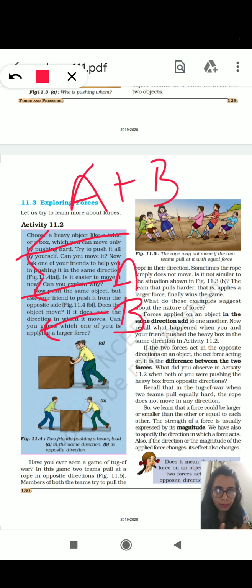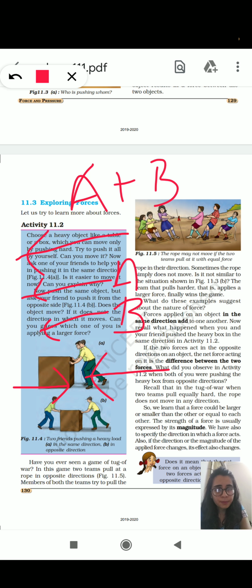Then in second image we have seen man 1 was applying force in this direction and man 2 was applying force in this direction. So the resultant force will subtract and will be calculated by the difference between the two forces of the men.